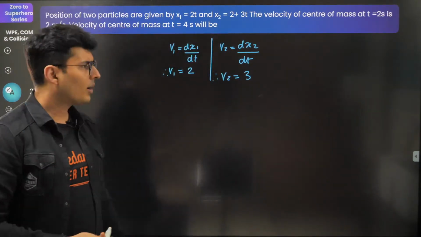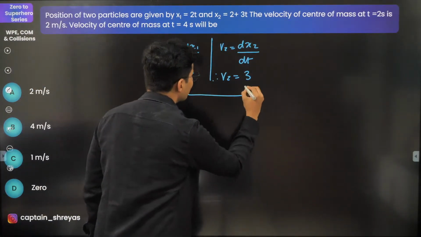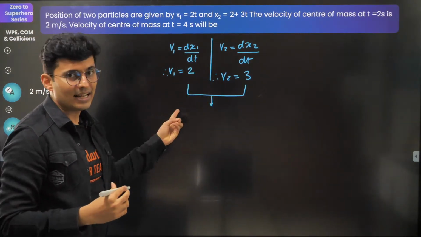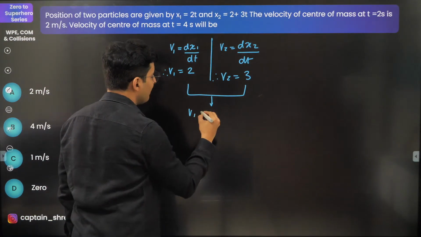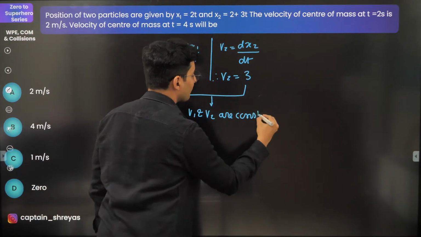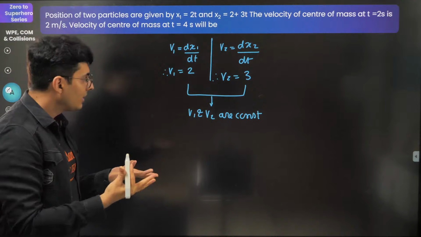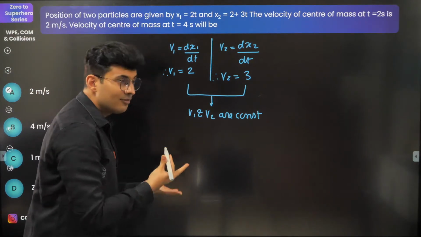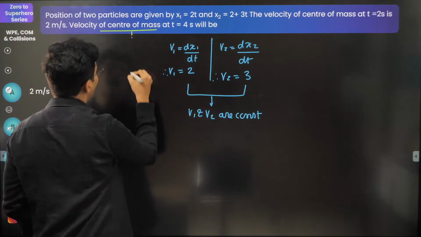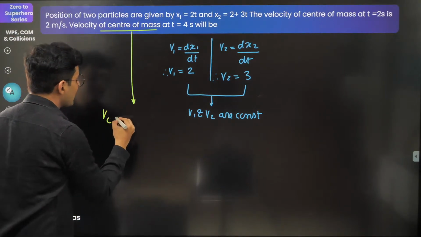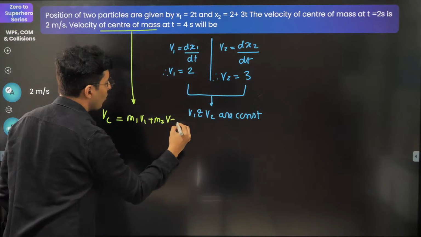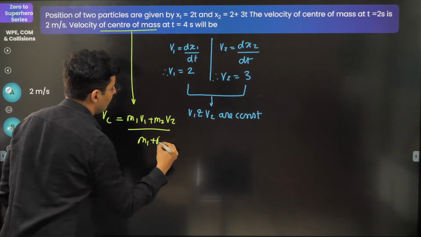Oh, what did I get? Both these velocities are not a function of time. There is no t in the answer. That means v1 and v2 are constant. And if v1 and v2 are constant, what does it mean? The center of mass velocity formula is (m1 v1 + m2 v2) upon (m1 + m2).